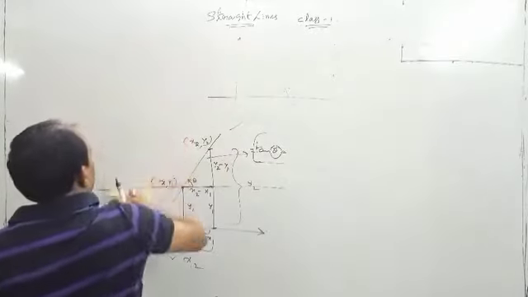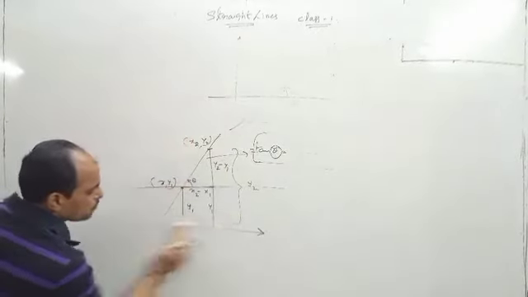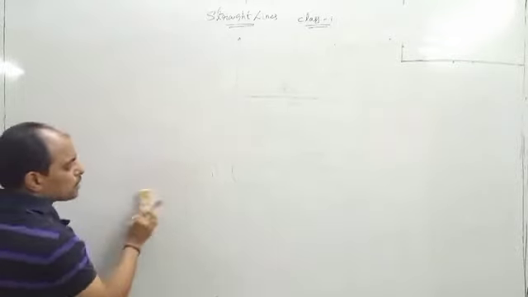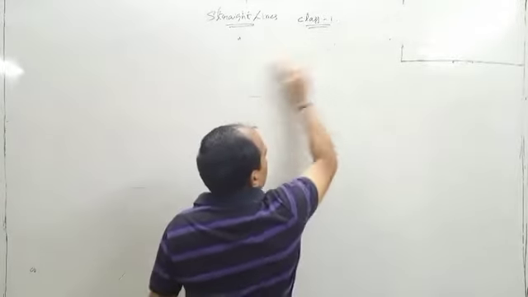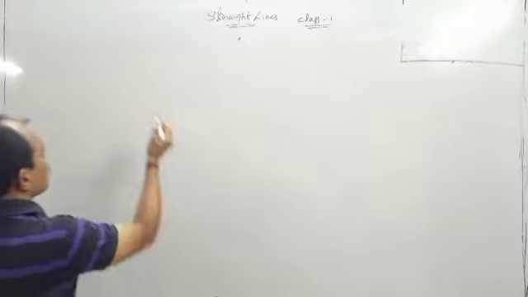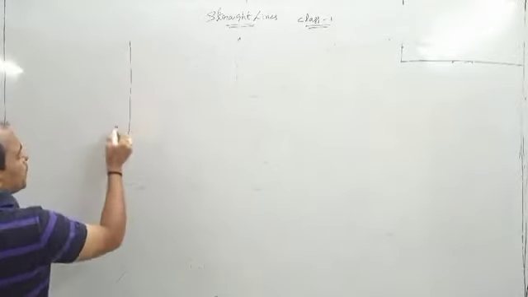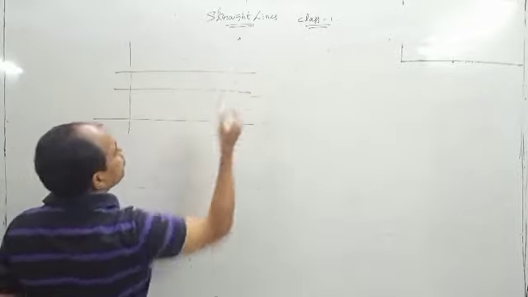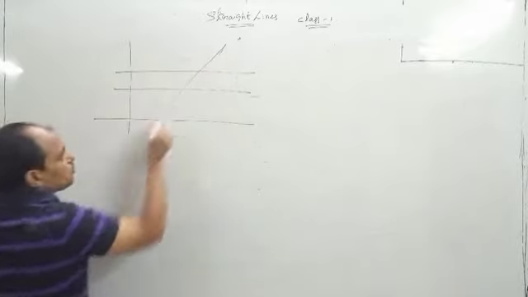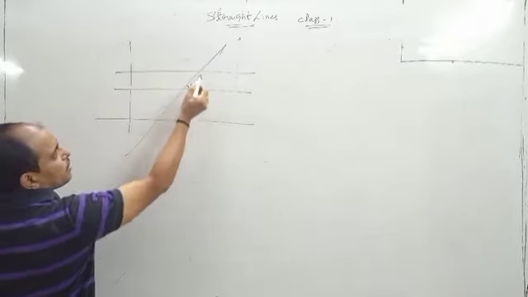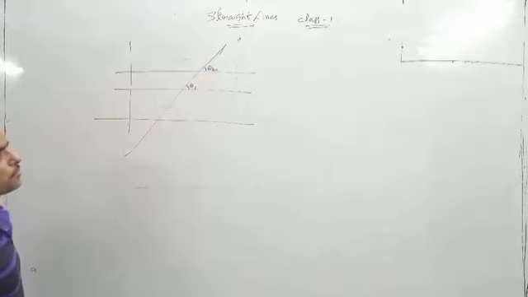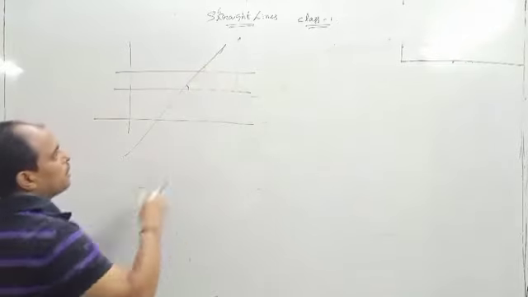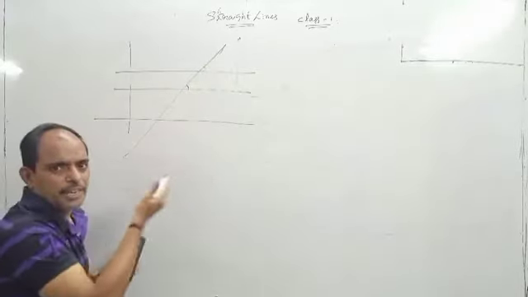Next concept. Suppose the slopes of two lines are equal, then what happens? Suppose there are two lines like this. This is one line that intersects here, and the angle is theta 1. I am assuming this angle is theta 2. You can take any number of lines.